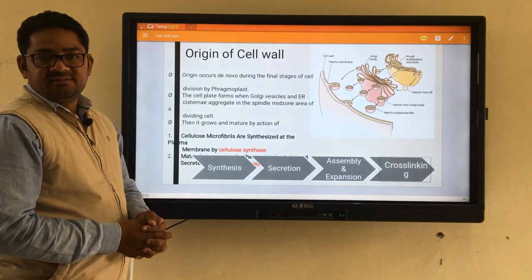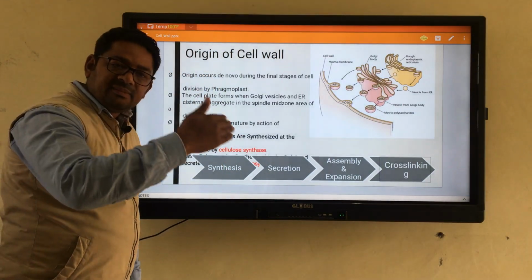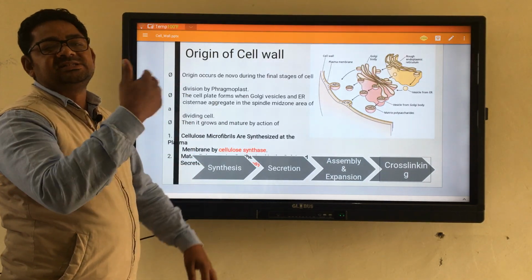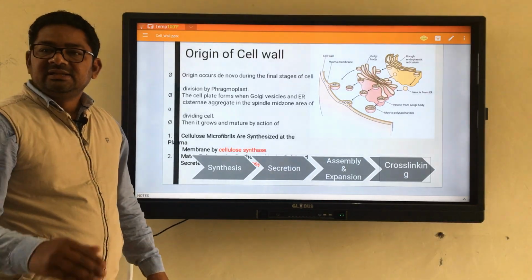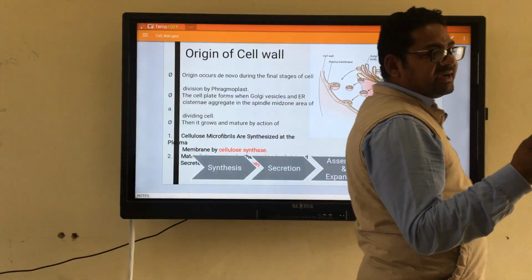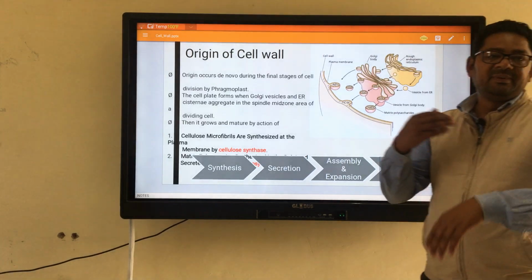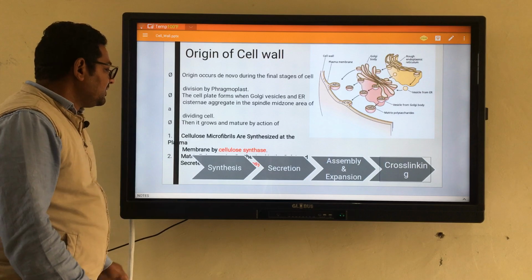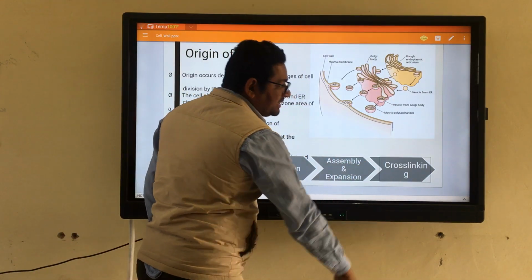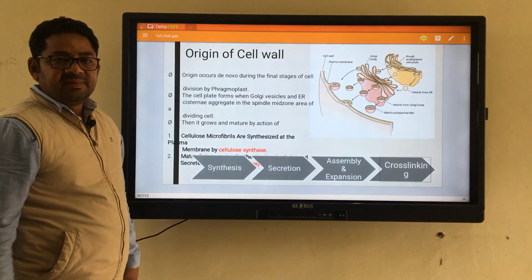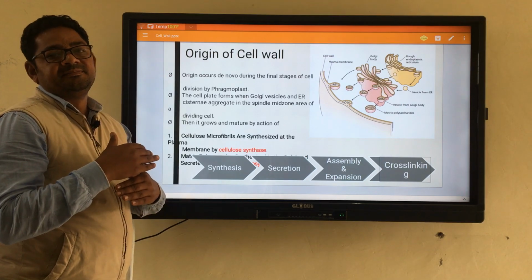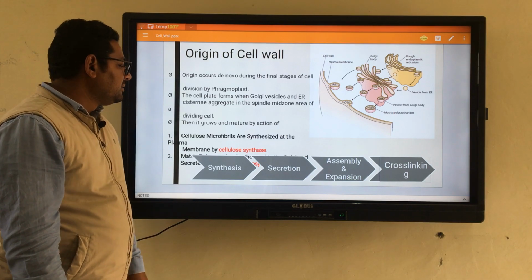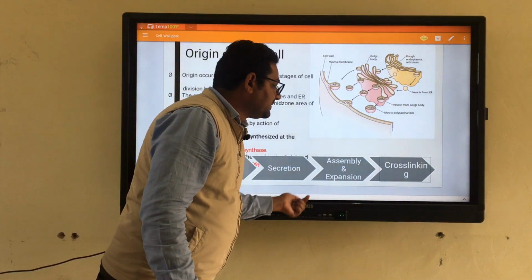They will be assembled like fibers, like cellulose bundles. Then these bundles will form micelles. These micelles will form microfibrils, and the microfibrils will form the macrofibrils. So there will be the assembly, and after the assembly they will be cross linked with other molecules, that is the hemicellulose and the pectin, and this leads to the expansion.